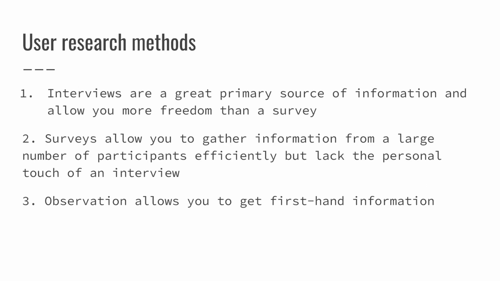User research methods. Interviews, surveys, and observation research methods were implemented to gather data for this project efficiently. Interviews were an excellent primary source of information and allowed us more freedom than a survey in asking questions. Surveys allowed us to gather data or information from many participants efficiently, however, it lacked the personal touches of an interview. Observations allowed us to get first-hand information and observe the practicality of the application.